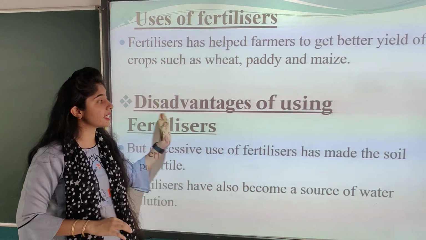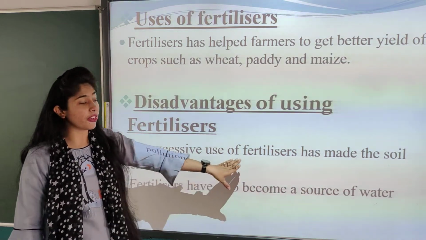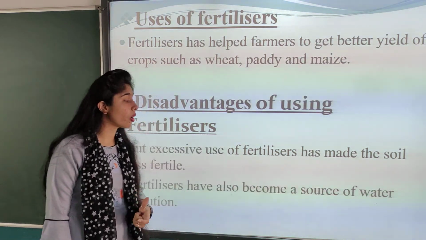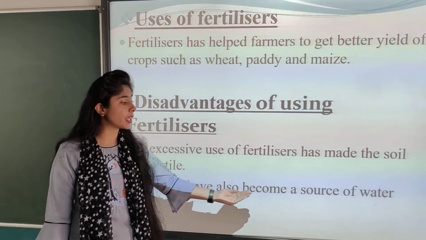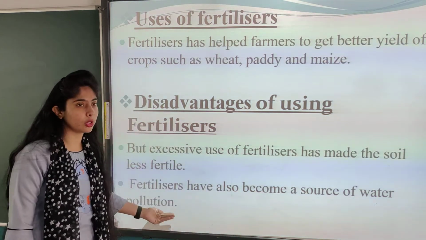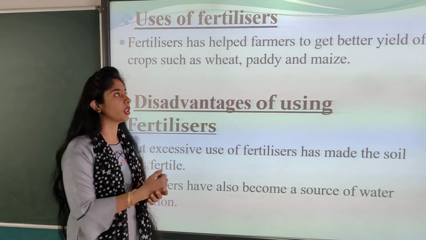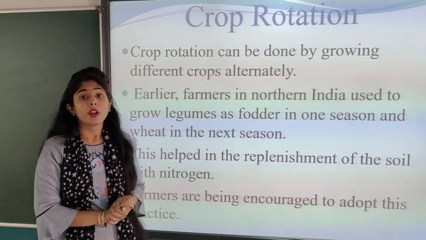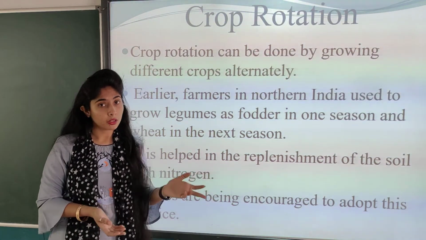Now let us see the disadvantages of using fertilizer. But excessive use of fertilizer has made the soil less fertile. Fertilizers have also become a source of water pollution. So what are they doing? They are also polluting the water. Now we have seen about the manure. We have seen about the fertilizer.